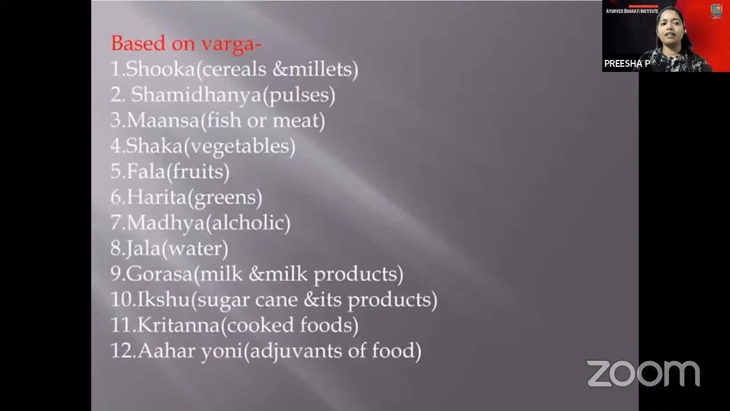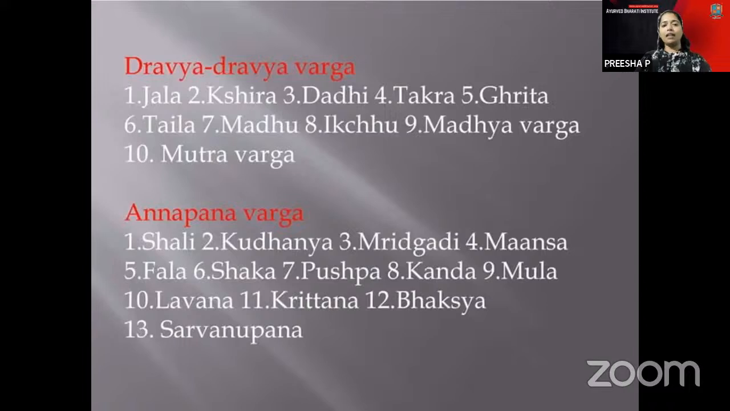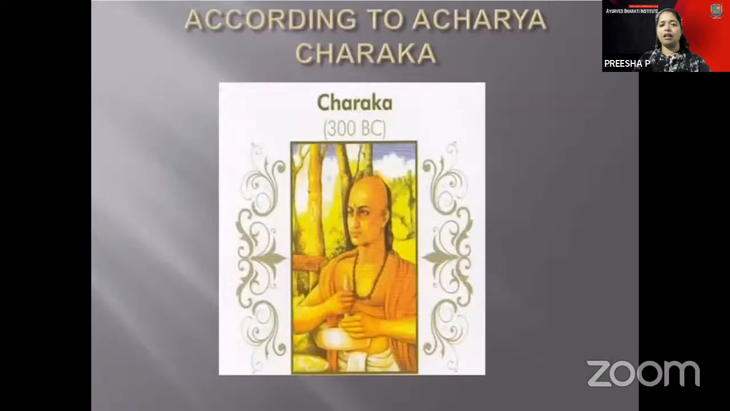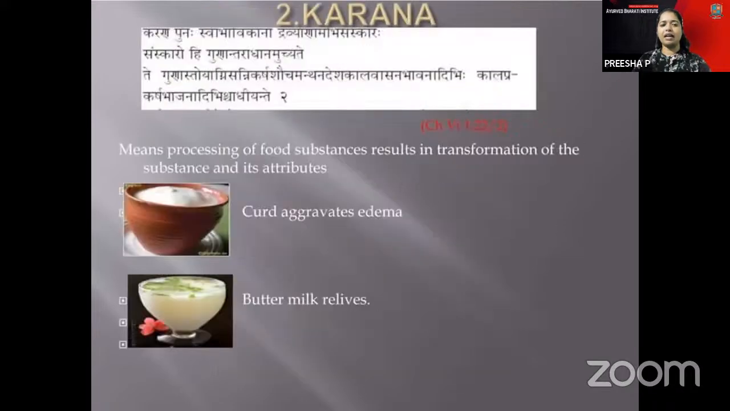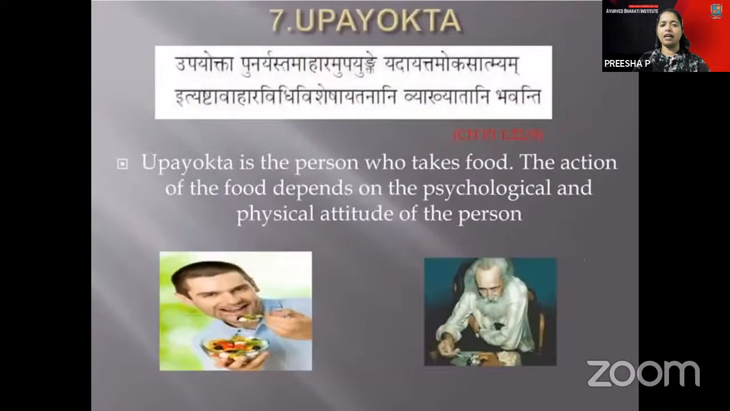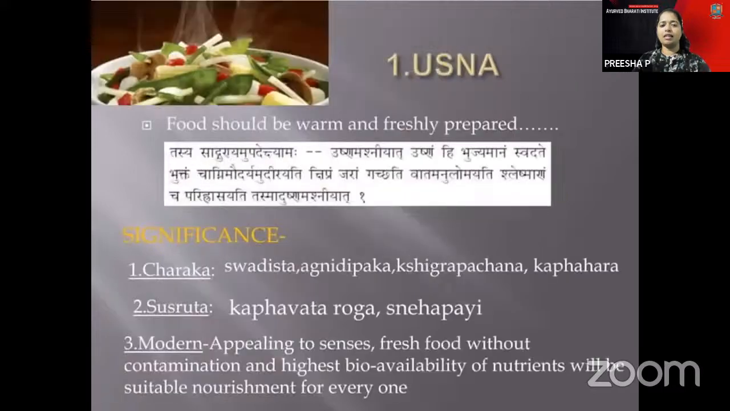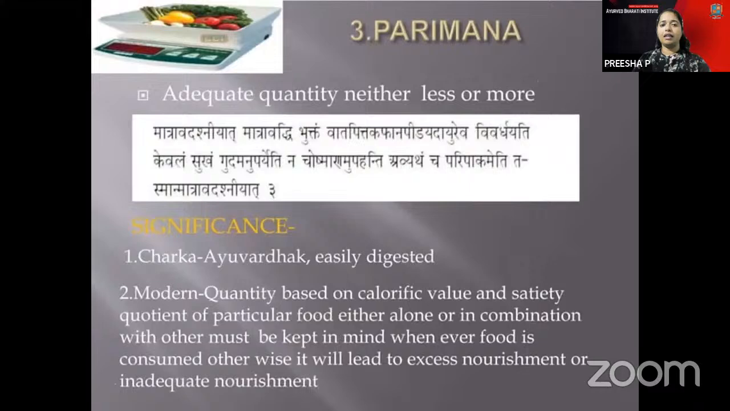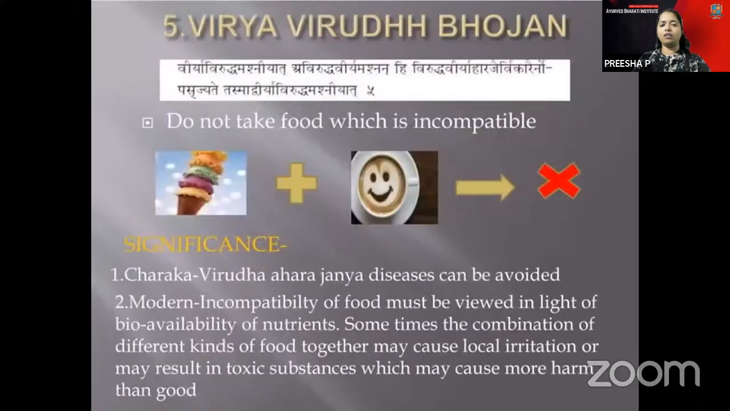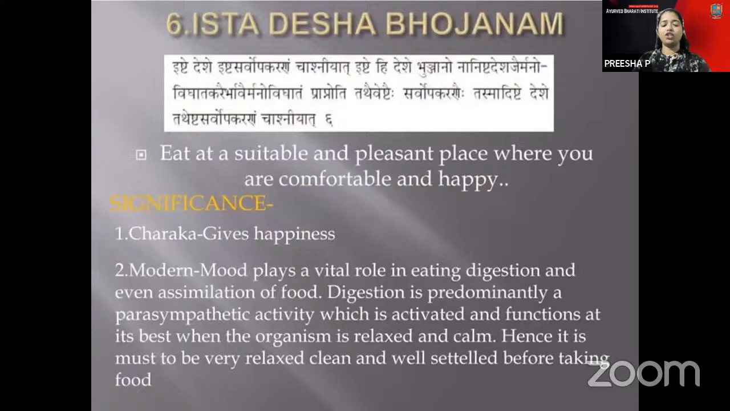And based on Varga, it is Shuka, Shamidhanya, Mamsa, Ikshu, and Kritanna Varga, and the Ahara Yoni. You have the Dravadravya Varga: Jala, Kshira, Dadhi, Takra, Ghrita, Taila, Madhu, and Ikshu. And the Annapana Varga: Shali, Kritanna, Bhakshya, and Sarva Anupana. So these are the Ahara Vidhi. According to Charaka, regarding Ahara: Karana, Samyoga, Rashi, Desha, Kala, Upayoga Samstha, Ushna, Snigdha, Parimana. These are some of the things told by Charaka.